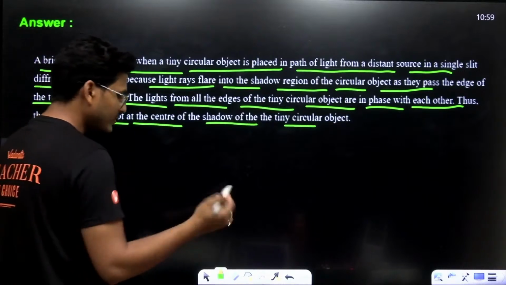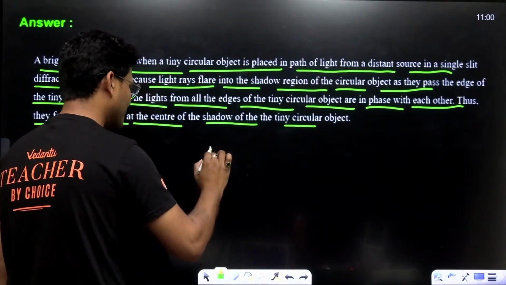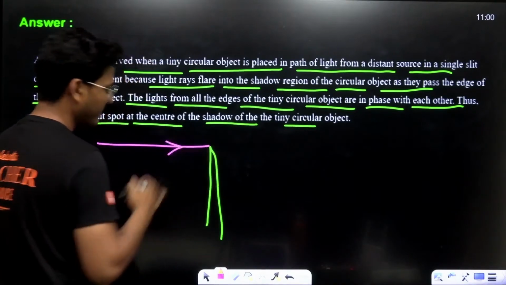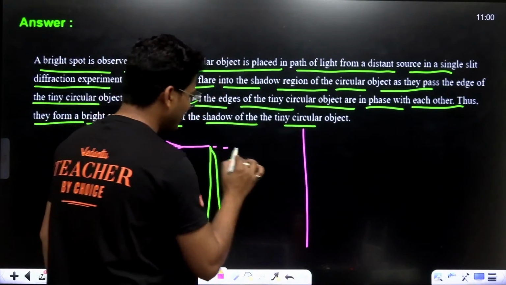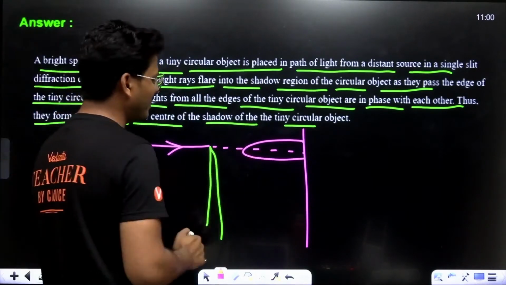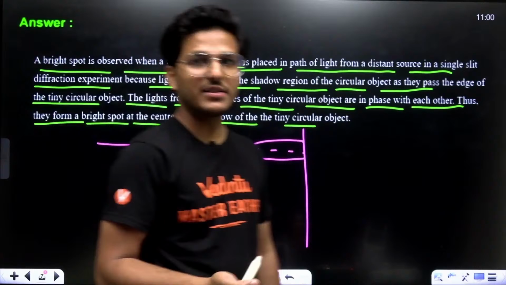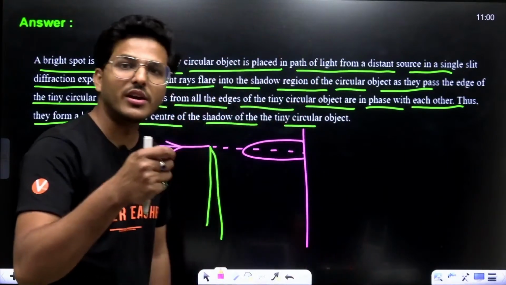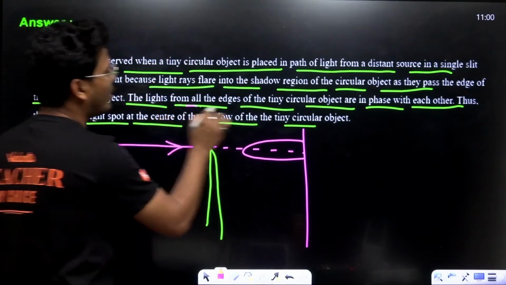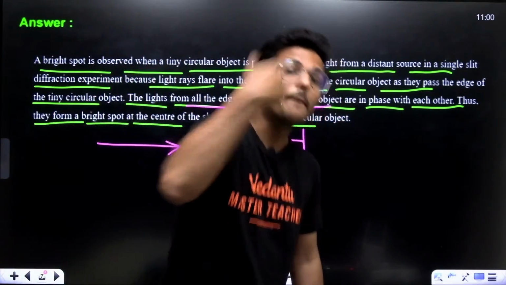You know the term diffraction. See, if you have a sharp edge, just like this, and a beam of light is coming here, what will we observe? We observe a maximum intensity here. There's a bending of light due to this sharp edge, but here is maximum intensity. If I have a circular object, then all the edges of the tiny circular object are in phase. That's why the central part is brighter.